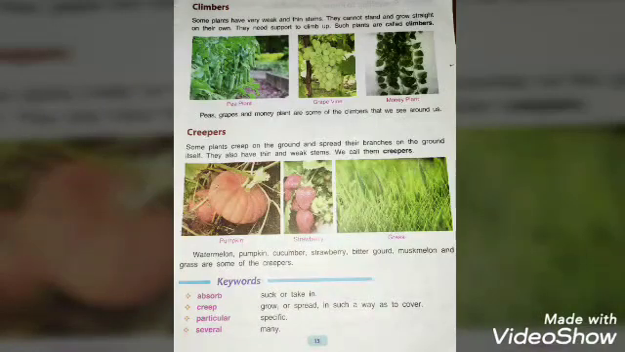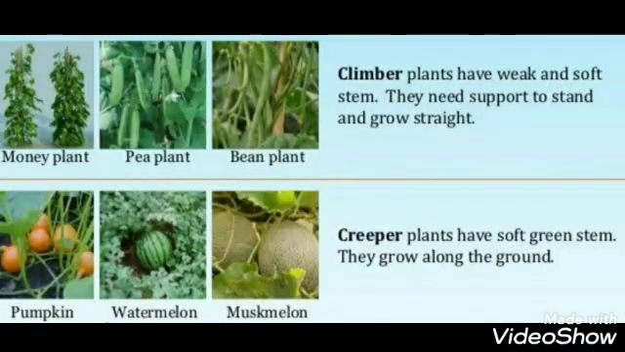Now we will know about climbers and creepers. Climber plants have weak and soft stem. They need support to stand and grow straight. Creeper plants have soft green stem. They grow along the ground.